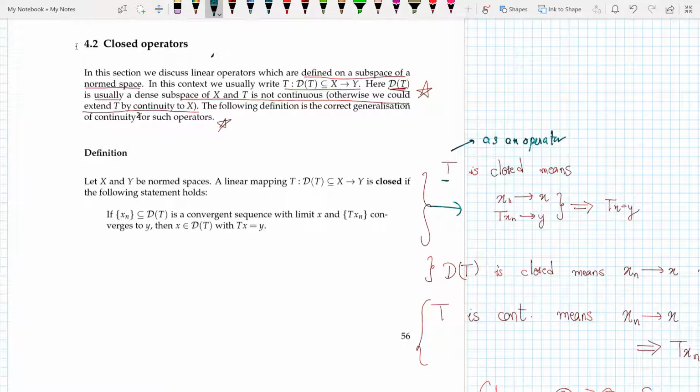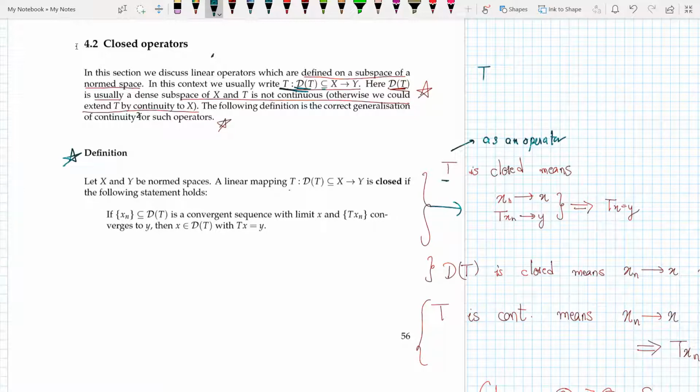So, in this section, we will discuss linear operators which are defined on a subspace of a normed space. We write T from D(T), which is a subspace of X, to Y, and D(T) is usually a dense subspace of X, and T is not continuous, because if T is continuous, then we can just extend T by continuity to X. Now let X and Y be normed spaces.